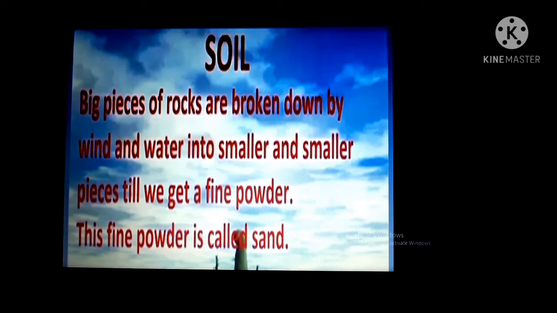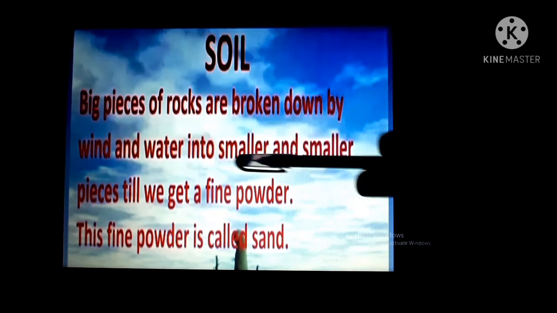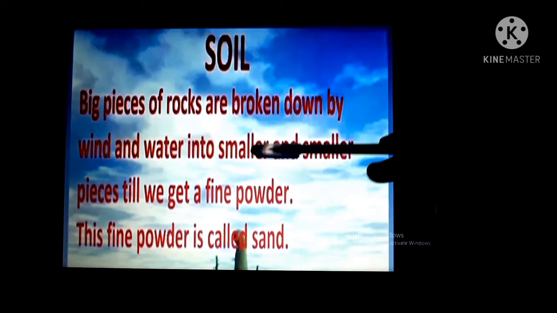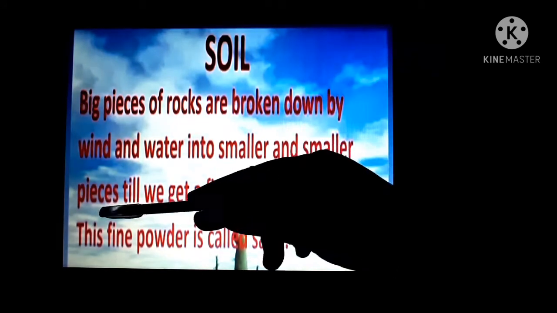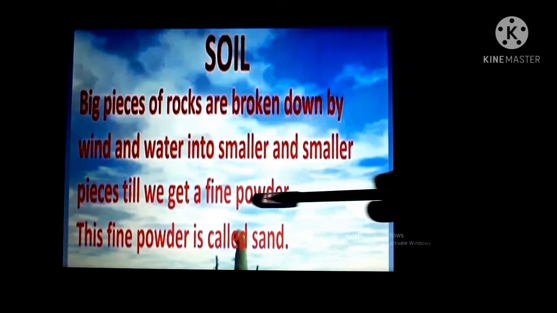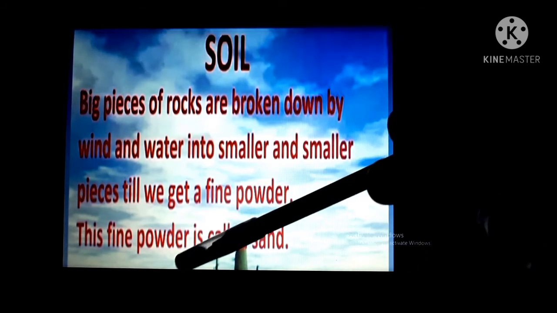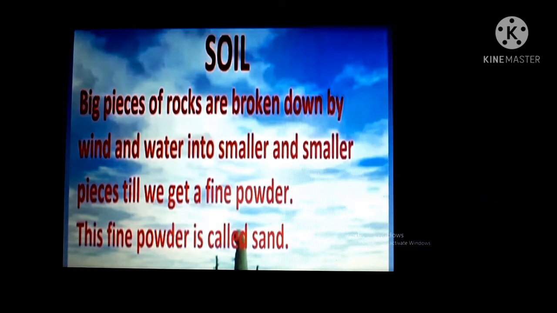Understand? In simple words, we can say big pieces of rocks are broken down by wind and water into smaller and smaller pieces till we get a fine powder. This fine powder is called sand or soil. Understand?